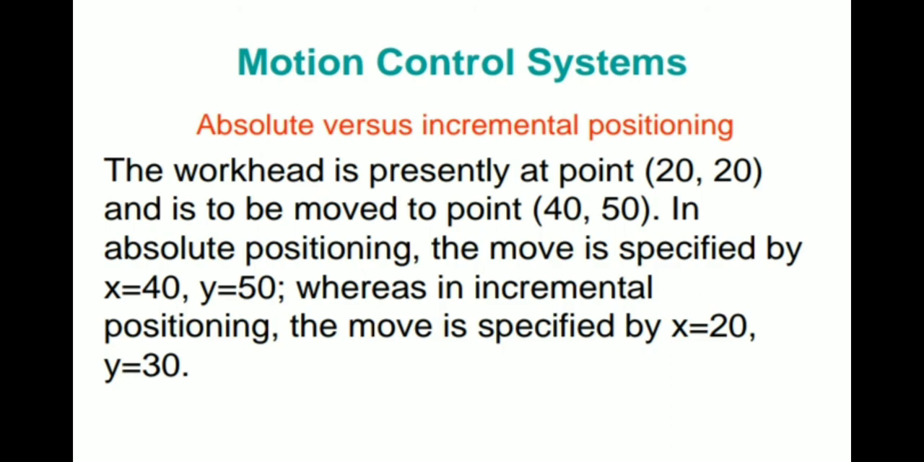The work head is presently at 20 comma 20 and moves to 40 comma 50. So the movement is x equal to 40 and y equal to 50 in absolute positioning, whereas in incremental positioning it is x equal to 20 and y equal to 30. There is absolute positioning and also incremental positioning.